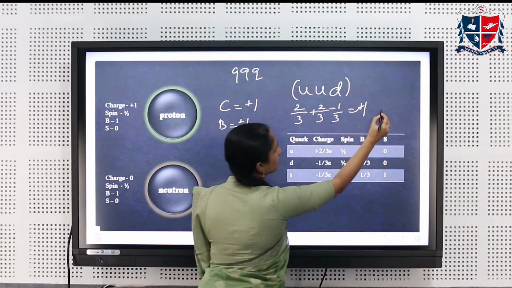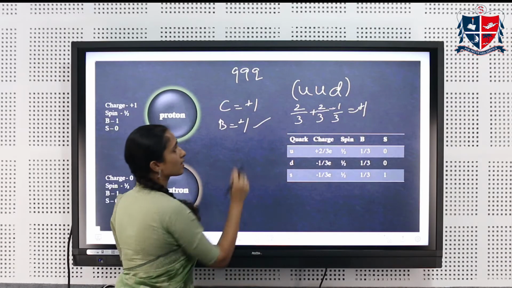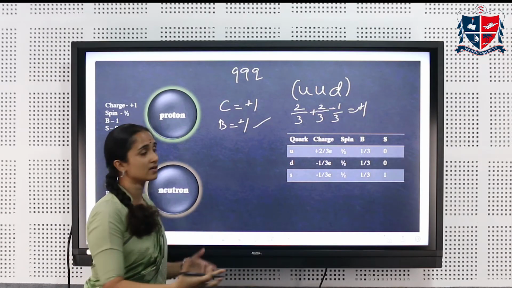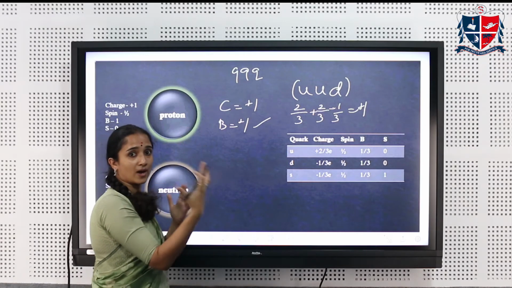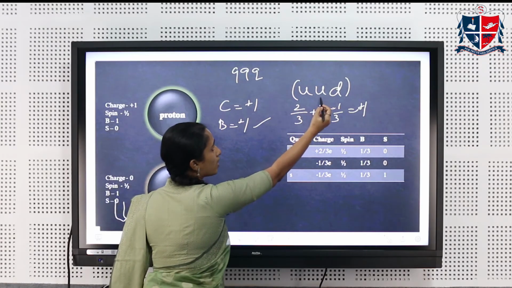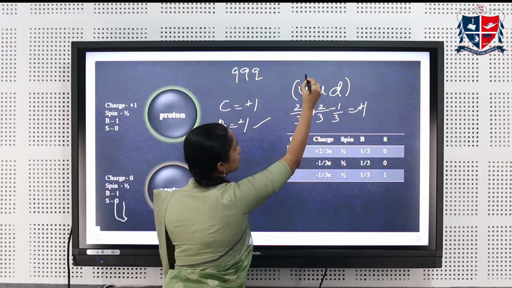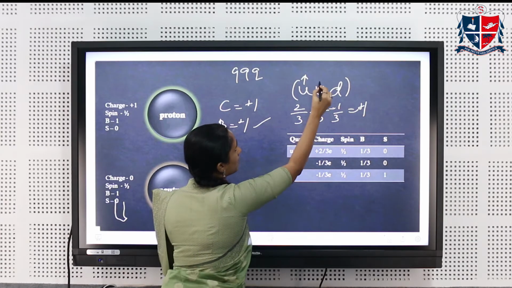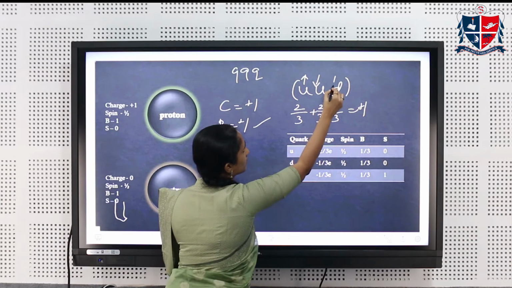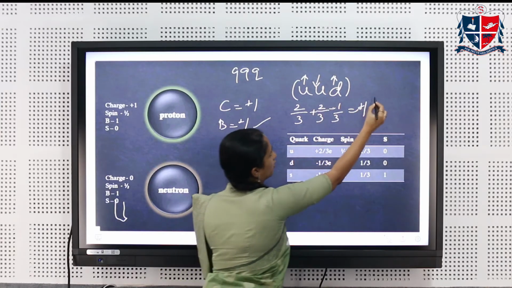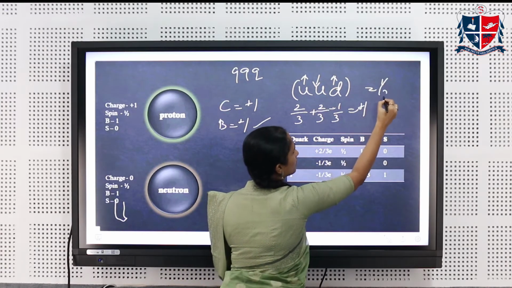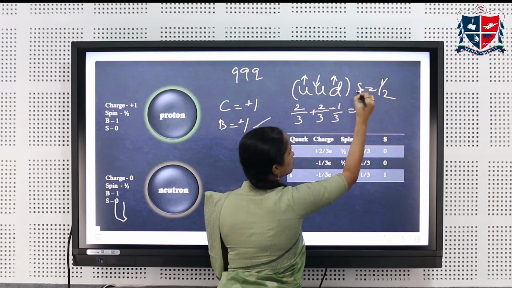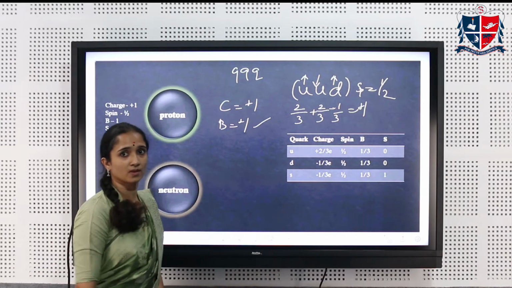So the baryon number B also will be equal to +1. So we can say that a proton is comprised of 2 U quarks and 1 D quark. So this will be having a spin up, a spin down, again a spin up. So the total spin will be equal to 1/2.